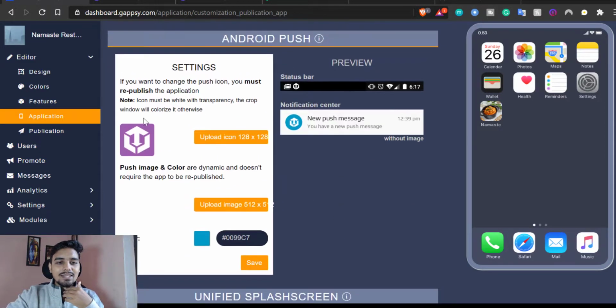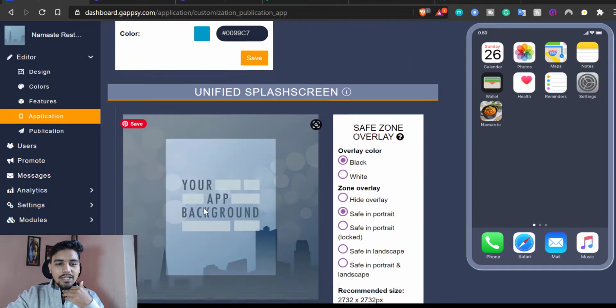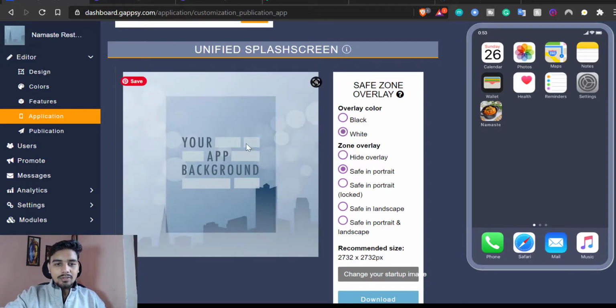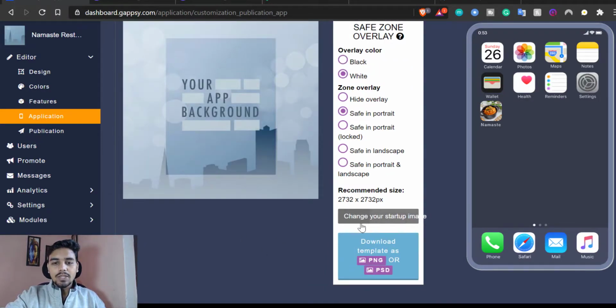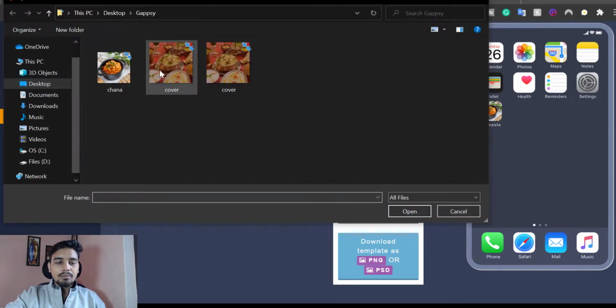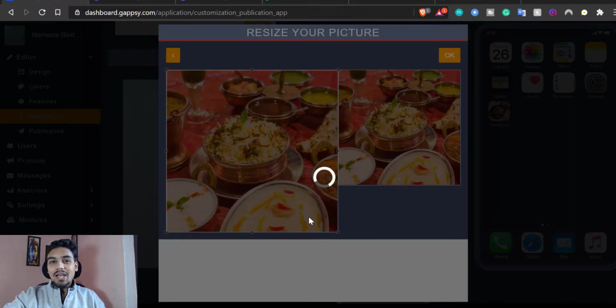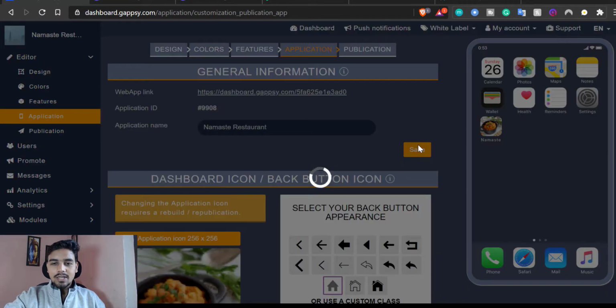Okay, and then this is the setting option if you want to change anything right there. And then this is a splash screen. Now, what is a splash screen? It's basically what shows up before your application loads. So it takes some time, right? You might have seen something popping up on the front. So this is where you want to add a different kind of background. I'll simply go and pick my cover because this is fine for now. But I would suggest you have a dedicated screen for it. Then I will save it.